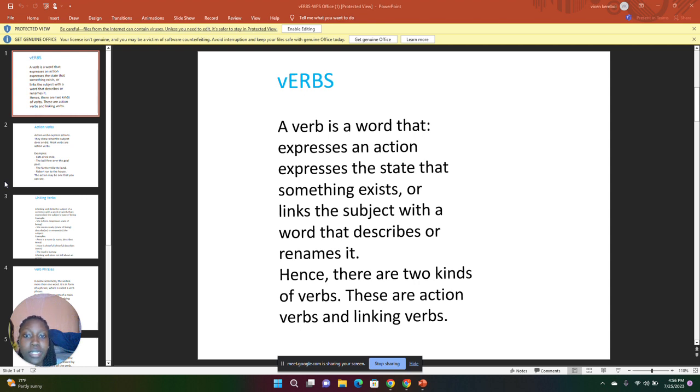Hence, there are two kinds of verbs. These are action verbs and linking verbs. The action verbs and the linking verbs are the two kinds of verbs. We are going to look at the action verb.